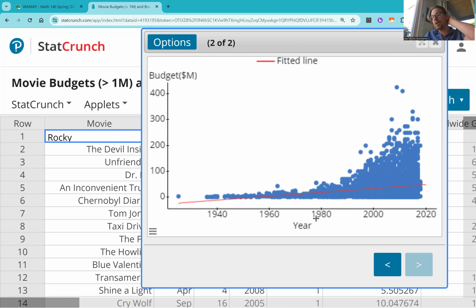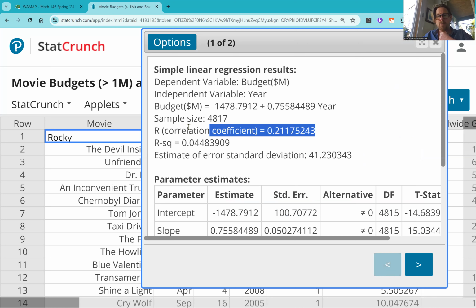As in, if I told you the year and that was all you had to make a guess for the budget, the guess wouldn't be very good. So again, looking at that correlation coefficient, that really tells us right away that this is not a strong linear correlation. It's about 21% correlated.